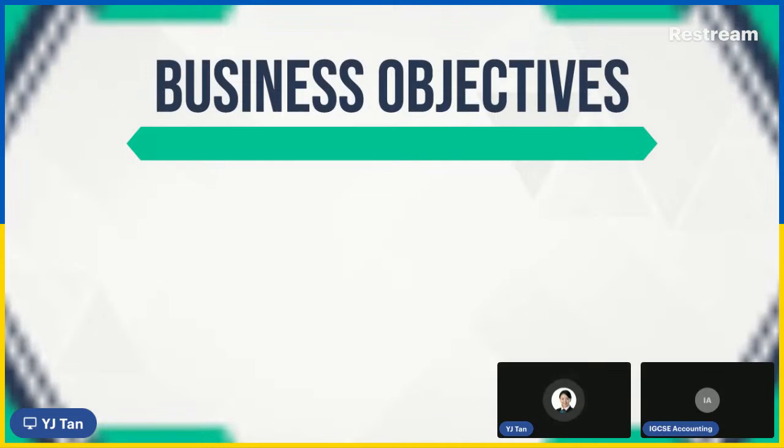Okay, let's start with the business objective. People run businesses for many different reasons. Number one, they are looking to grow the business so big that they can conquer the world. Some people are not so much focused on initial profits and earning money. They want to have the market share first.